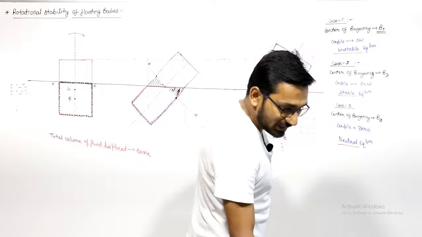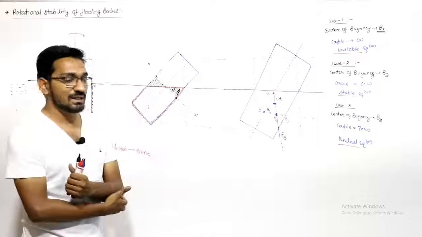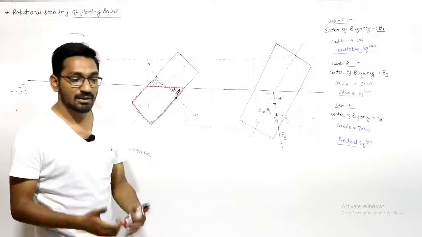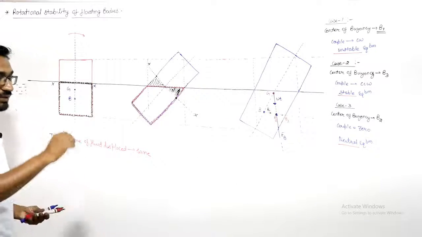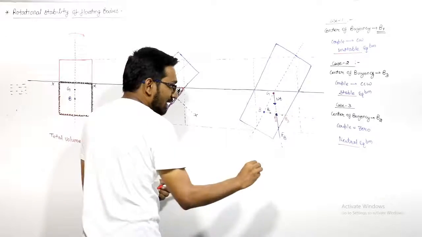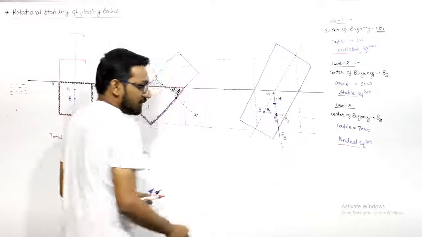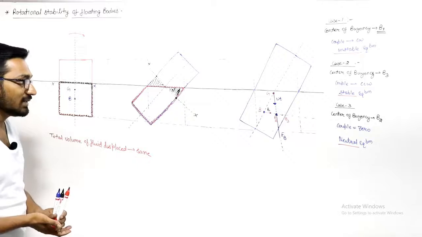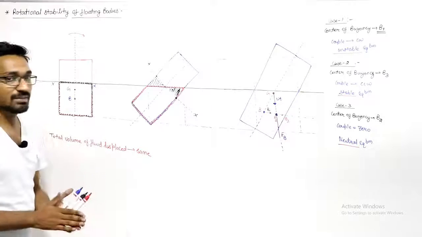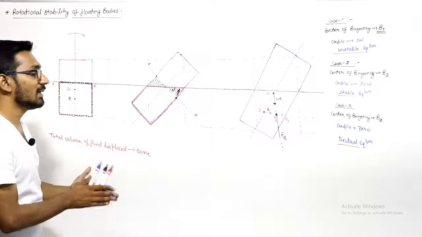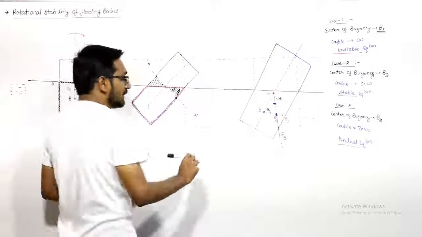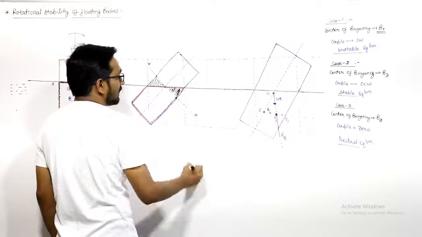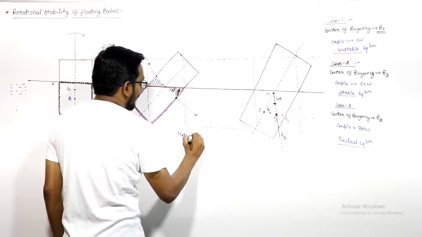That's why you need another point by which you can say, by seeing the position of that point, whether the system is in stable equilibrium, unstable equilibrium, or neutral equilibrium. And that point which we use to specify the state of equilibrium is known as the meta-center.